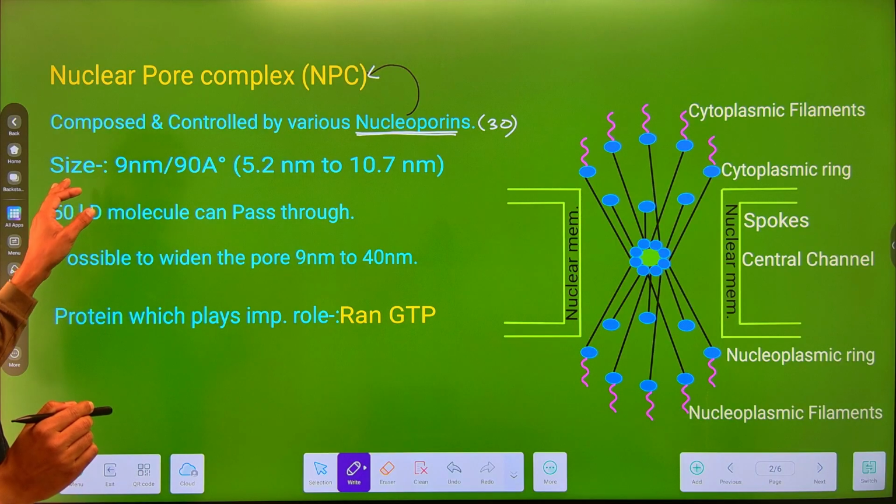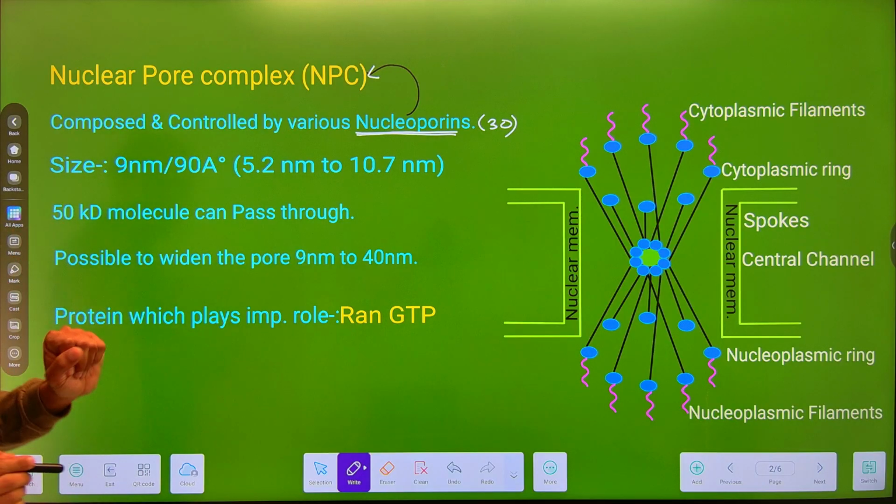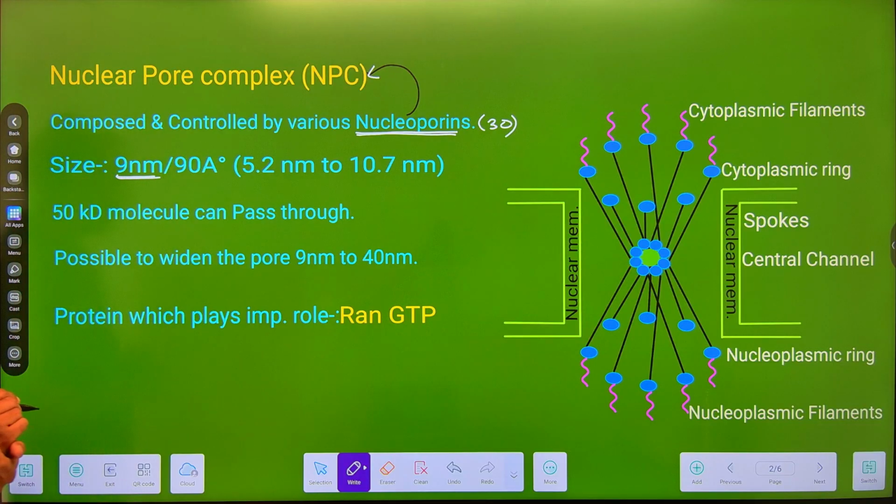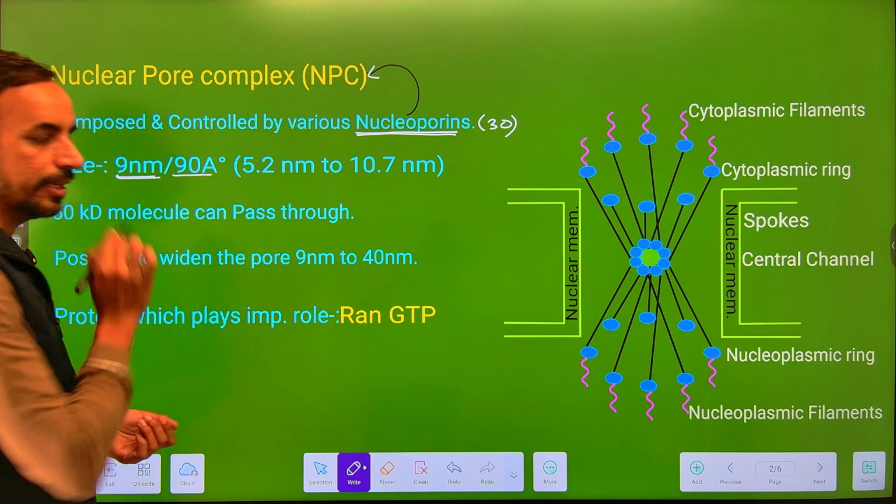Now if we talk about the size of this nuclear pore, जो nucleoporins है उसका size क्या होता है? The average size of this nucleoporin is 9 nm, that is equivalent to 90 angstrom.